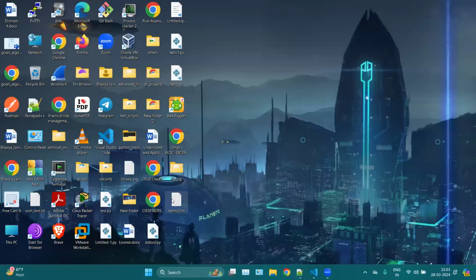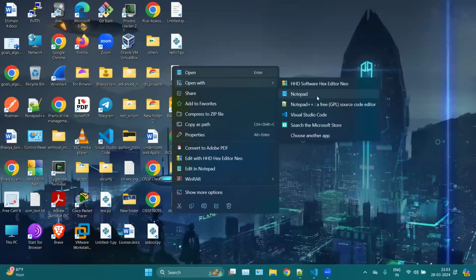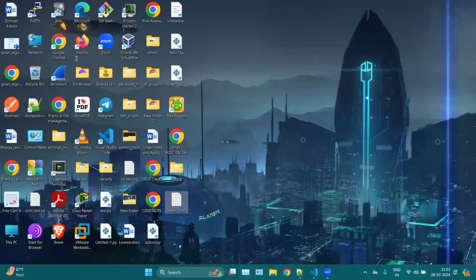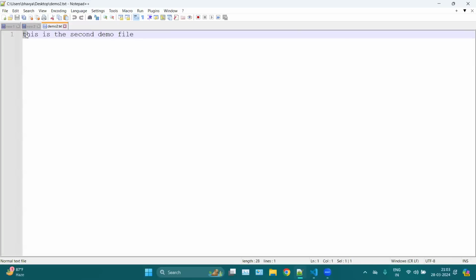In this file I have 4 characters, and the plus 5 is your space.